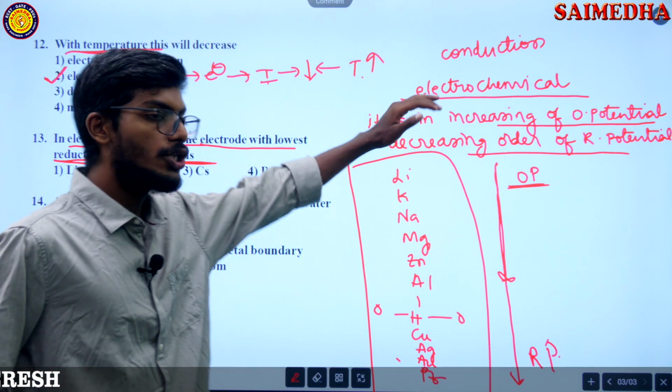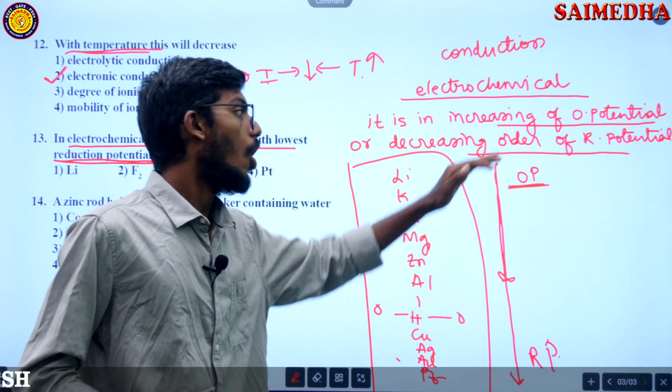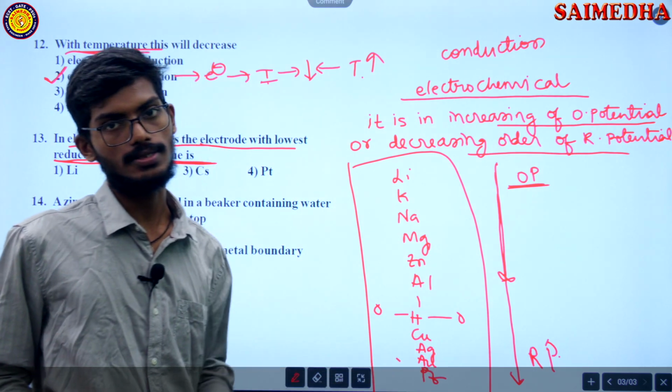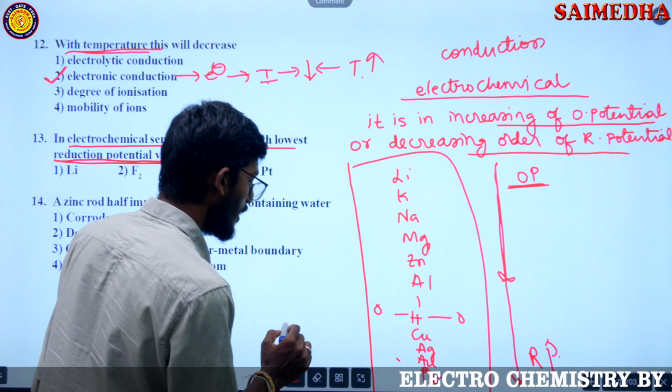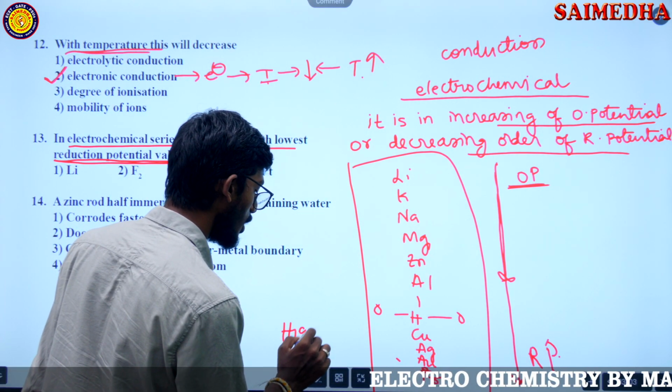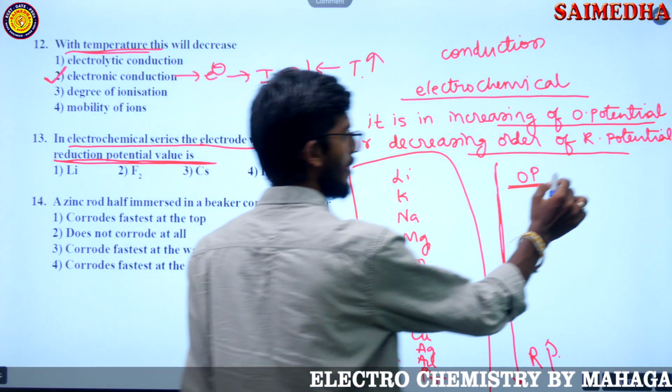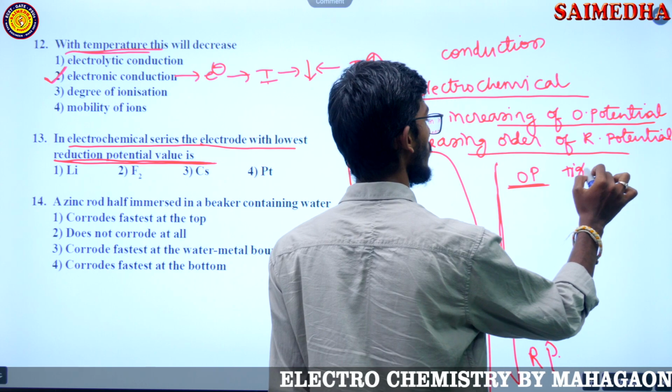As you come from top to bottom, oxidation potential decreases or reduction potential increases, right? That means here there is higher reduction potential, and here there is the highest oxidation potential.